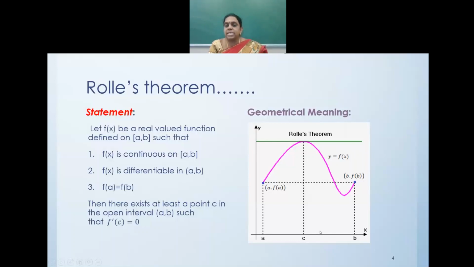Then there exists at least one point c between a and b such that f dash of c is equal to 0. Using that we can find f dash of c is equal to 0 and we can derive at least one point c.